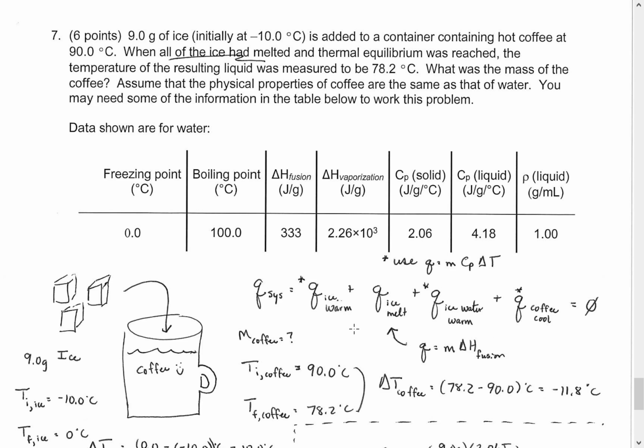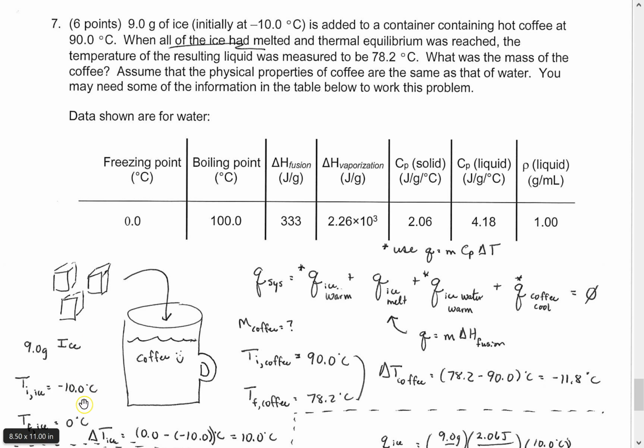Then we go on to the most interesting one. It's funny because if we compare this last 6-pointer with the first 6-pointer, this one's a lot more complicated than the other one, right? So what we have here is a certain mass of ice, 9.0 grams of ice, that is going to be added to coffee. Now we have the initial temperature of the ice, which is colder than freezing, negative 10 degrees Celsius. Of course, the freezing point temperature given up here, the transition temperature, is 0. So this is colder than the freezing point.